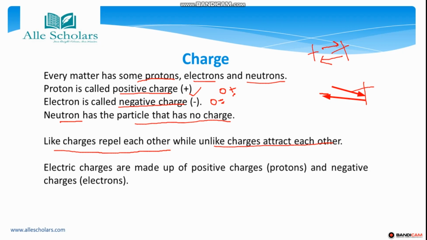So basically, what is electric charge? These electric charges are made up of positive charge. If we talk about positive charge, this is the protons. Okay, it is made up of protons. And if we talk about negative charge, we have studied here electrons. So electric charge is made up of protons as well as electrons, the positive charge and the negative charge.